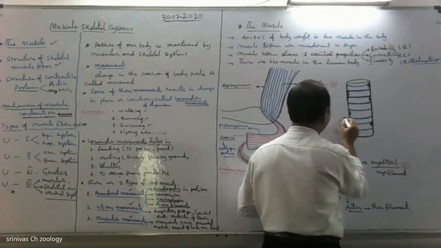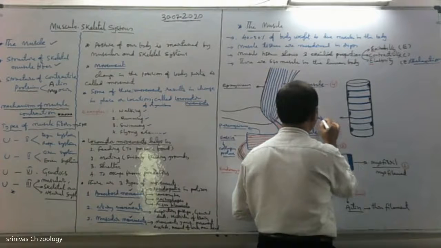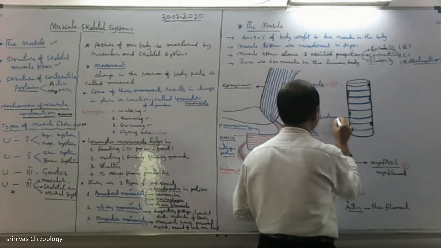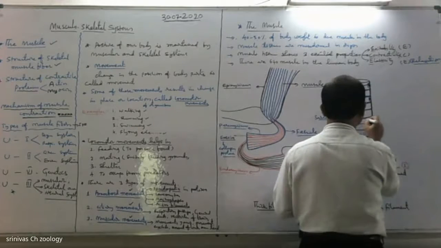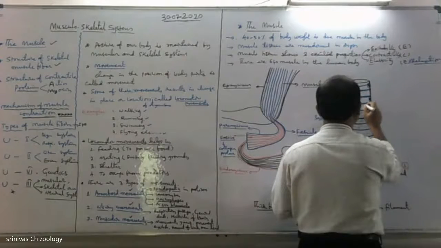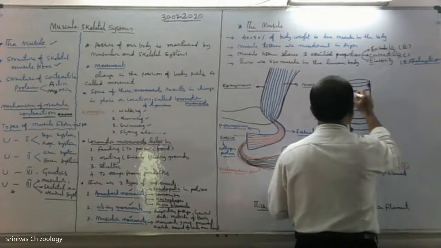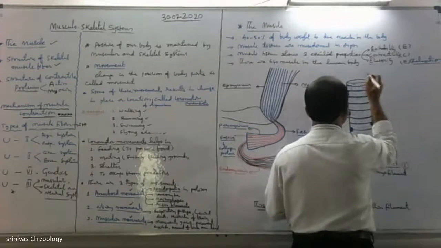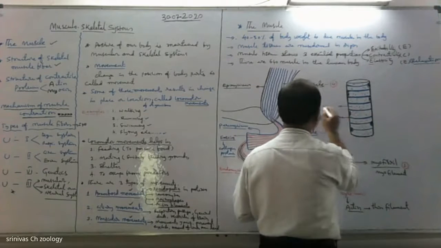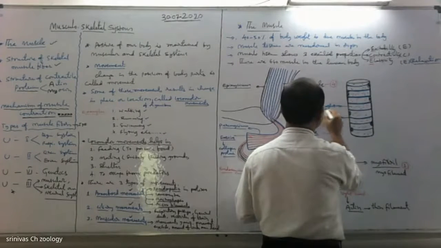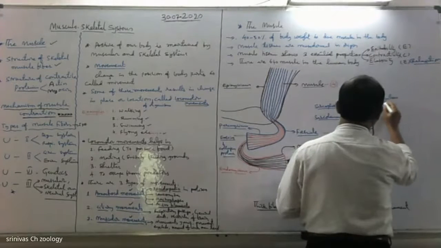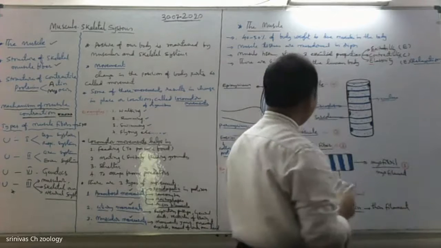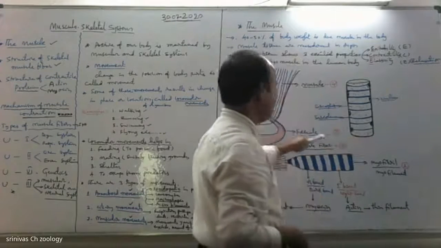See, the outer layer is called the sarcolemma. The plasma lemma of muscle is called the sarcolemma. And here, the sarcoplasm. The cytoplasm of muscle tissue is called the sarcoplasm. And this is the nucleus. The skeletal muscle is formed by bundles of fascicle cells.